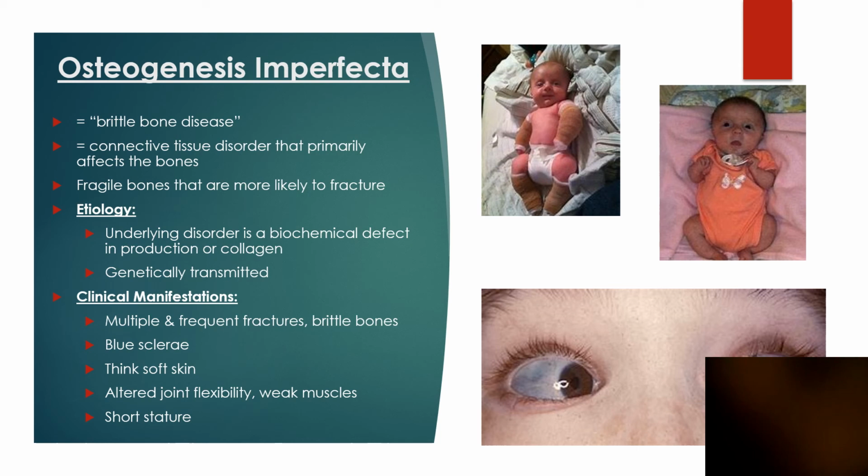There is an underlying disorder that's believed to be a biochemical defect in the production of collagen, and that particular underlying disorder is genetically transmitted. So what we'll see in these kids are multiple and frequent fractures and brittle bones. You'll notice in the picture at the bottom right, the sclera is blue. That is a classic sign. Their skin is very thin and soft. They have altered joint flexibility as a result. Their muscles are very weak, and they do have short stature as a standard.